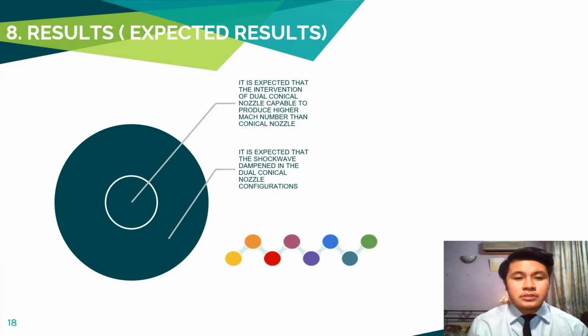For the expected result, it is expected that the intervention of the dual conical nozzle is capable of producing a higher Mach number than the conical nozzle. The higher the Mach number, the better the force and thrust of the rocket nozzle. The Mach number is targeted to reach the supersonic level, scaling from 1.2 to 5.